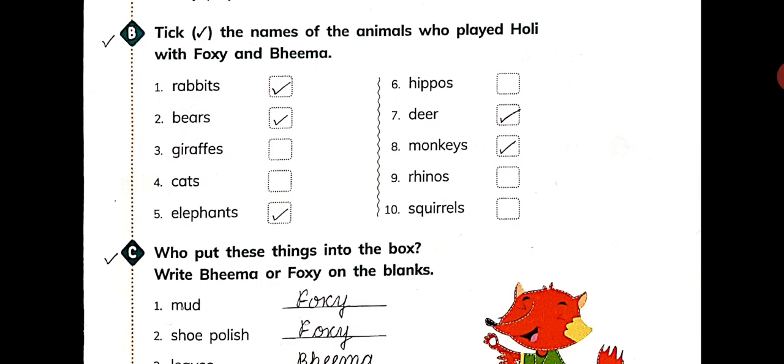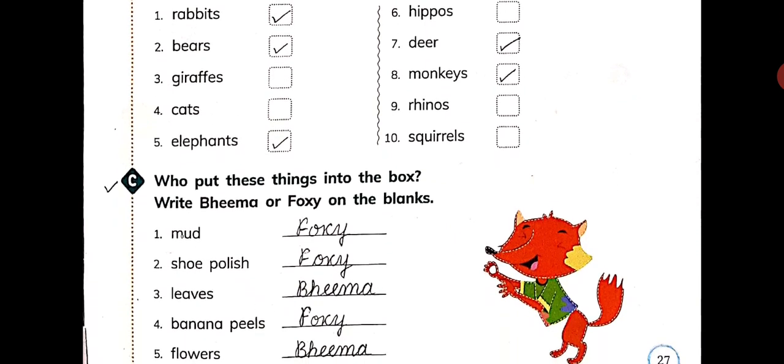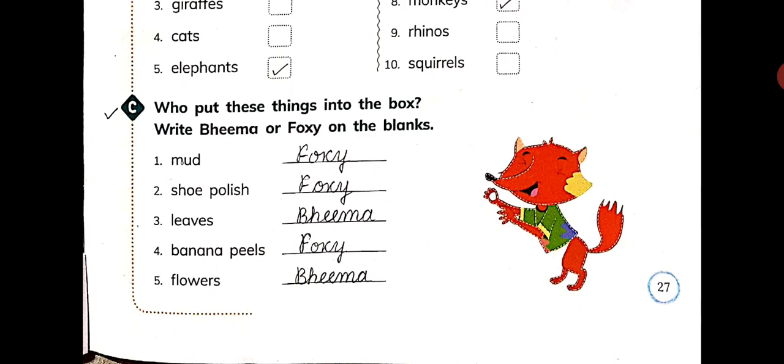So now come on part C. Who put these into the box? Write Bhima or Foxy on the blanks. So few names of things are given to you. You have to write who put which thing into the box that was packed for playing Holi, Bhima or Foxy. So first is mud. Who put mud in the box? It was Foxy. So write Foxy in the first blank.